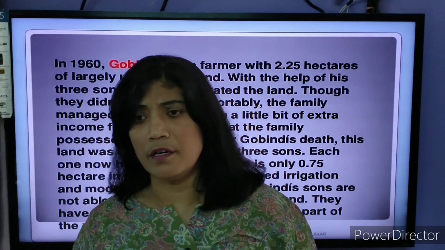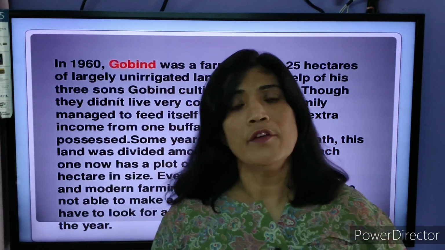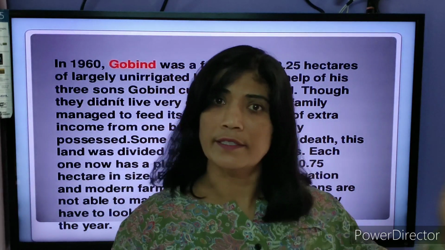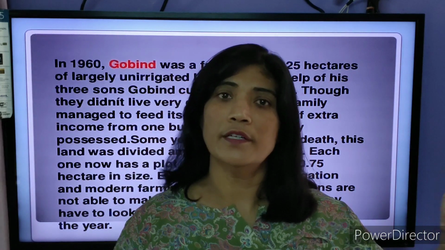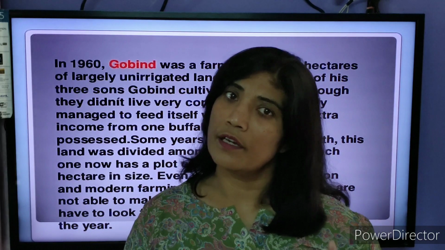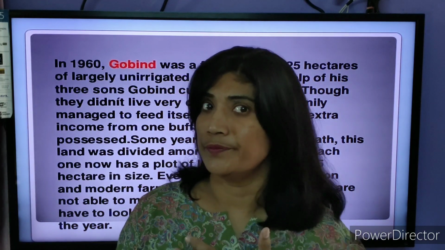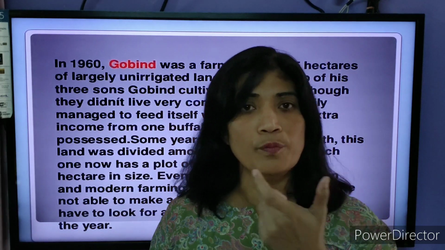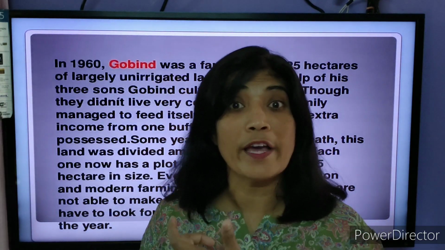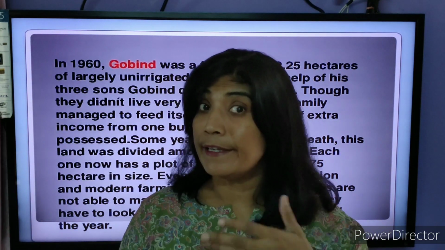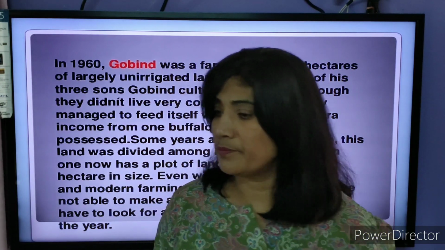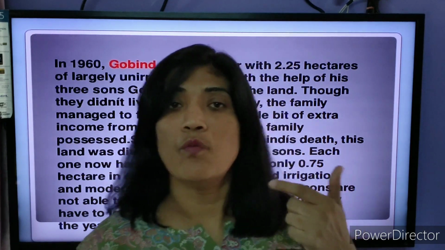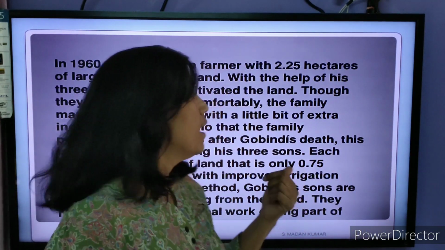Students, if you know it, we have the right to inheritance. Right to inheritance. If the father dies, the property of the father gets divided among the children. Okay, so he has 3 sons. So definitely the 2.25 hectare of land would get divided among the 3 sons. How much land? Now one son would possess how much land?